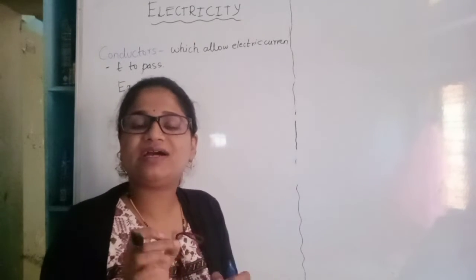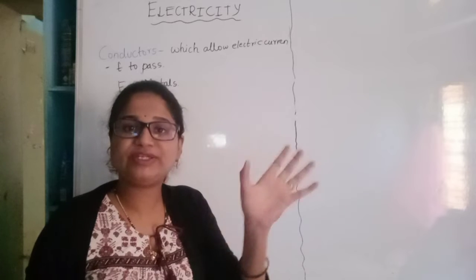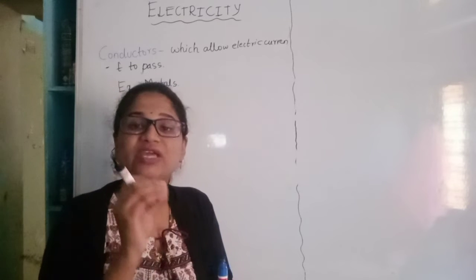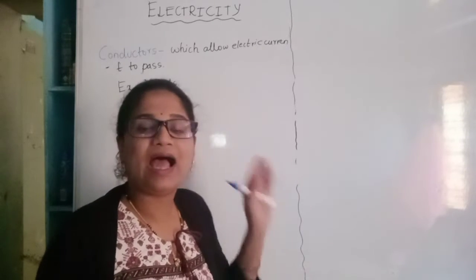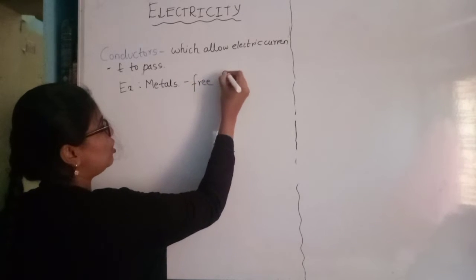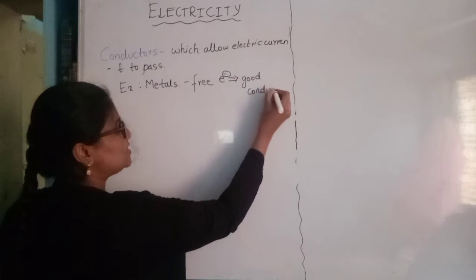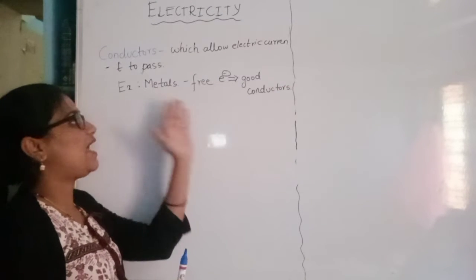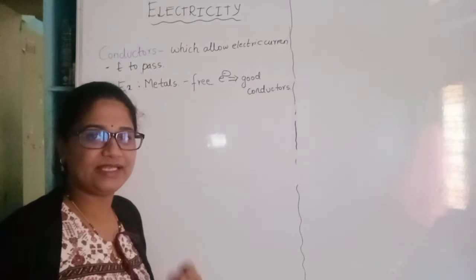We know that electric current is nothing but the flow of charges or the flow of electrons. So flow of electrons means when an electron has to flow, it should be free. So where will we find free electrons? The free electrons are the characteristic feature of the metals. As metals have free electrons, they are considered good conductors of electricity. Simply they are not considered conductors. They are considered good conductors because they have the free electrons which move and which flow. That is why the electric current is produced.